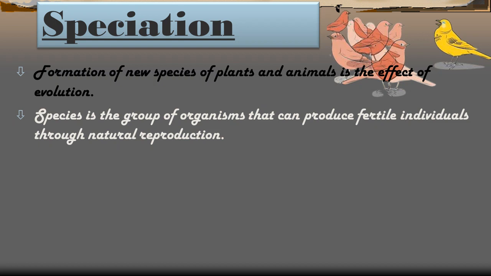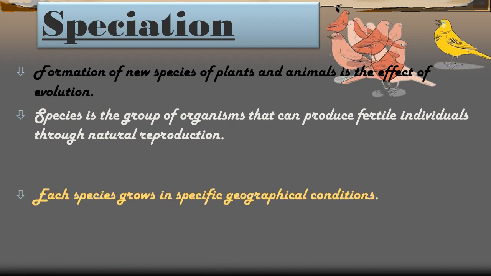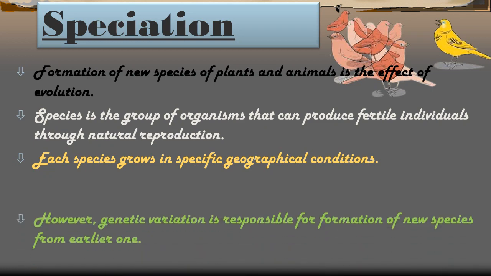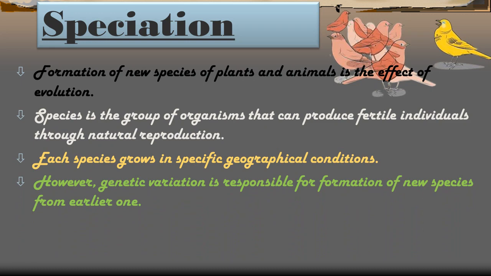So students, reproduction is a process by which a new organism develops from the existing or older organism, and they develop new characteristics. And each species grows in specific geographical conditions, like their food, habitat, reproductive ability and period, which are different for each and every species on the earth. However, genetic variation is responsible for the formation of a new species from an earlier one.